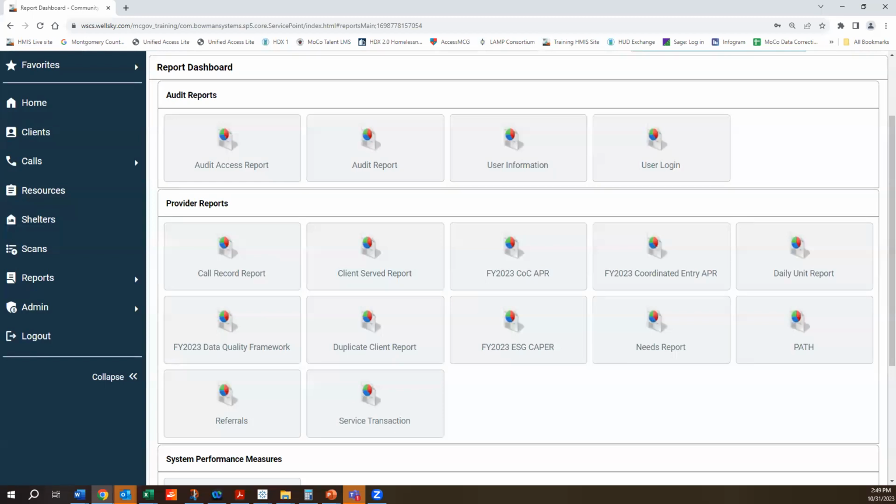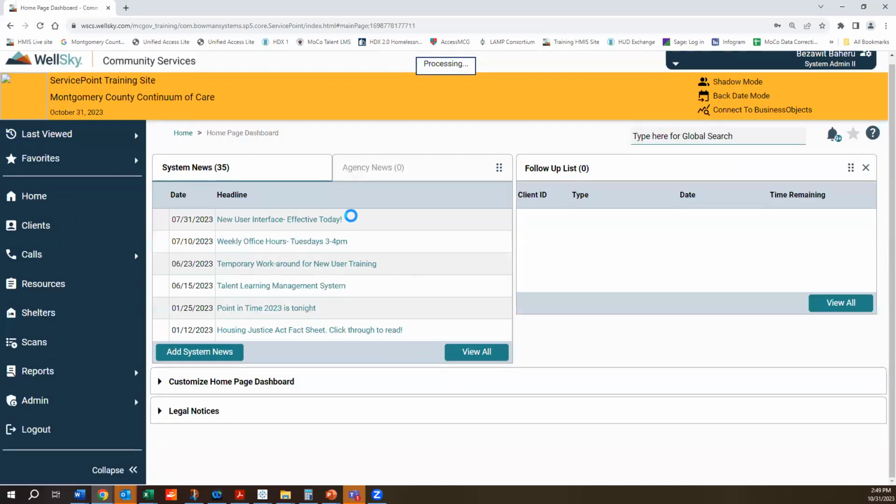Once we hear the news that it has been updated, we'll create a system news in HMIS. So please make sure you keep an eye out here. Anytime you see a new system news, it would be starred yellow.